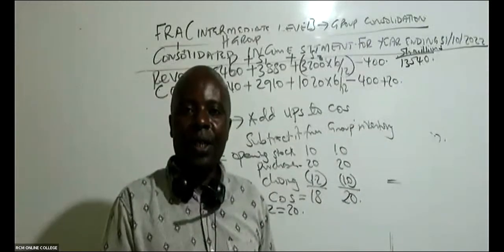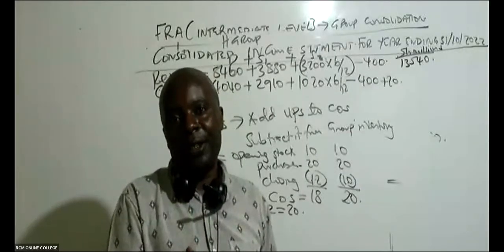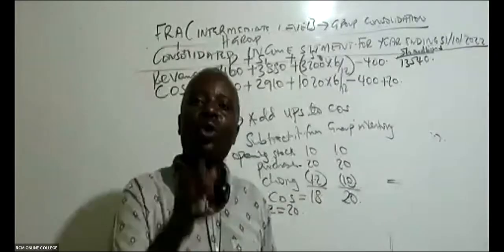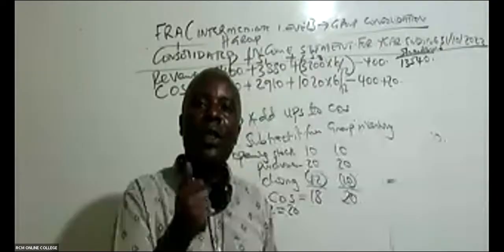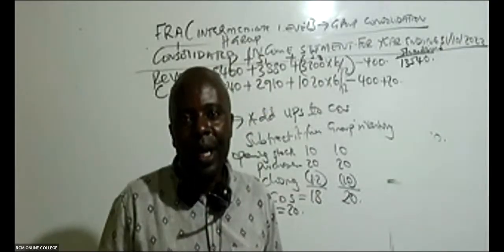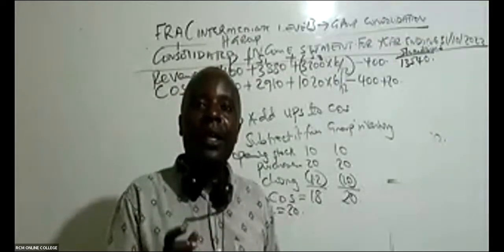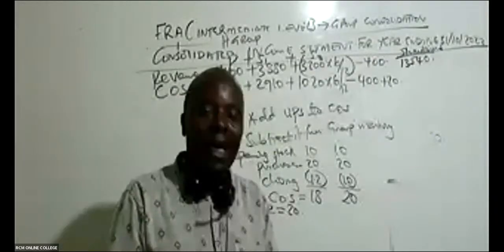Remember IAS 16: it's only depreciation of tangible assets, those assets that you can touch, which can only go to your cost of sales.